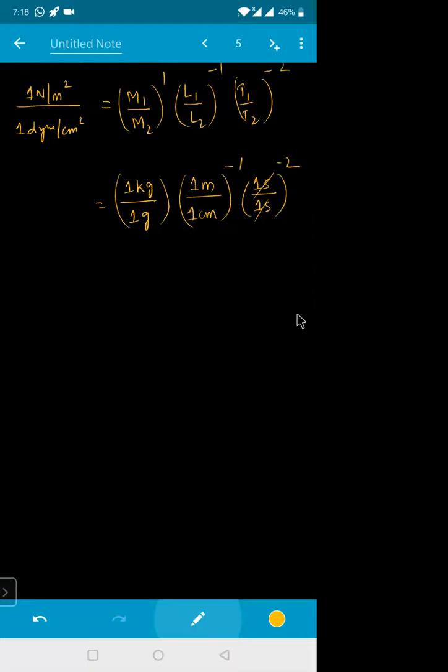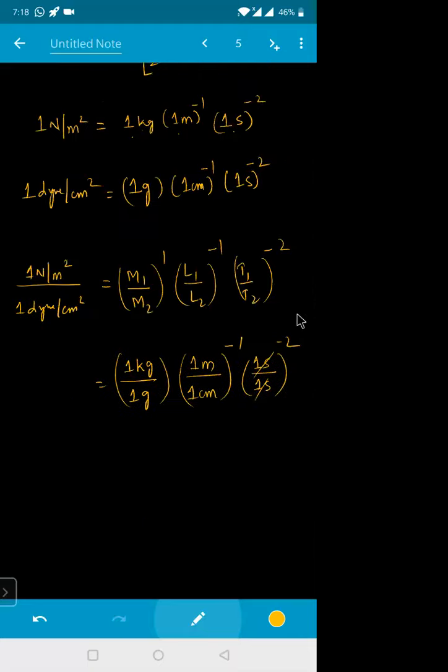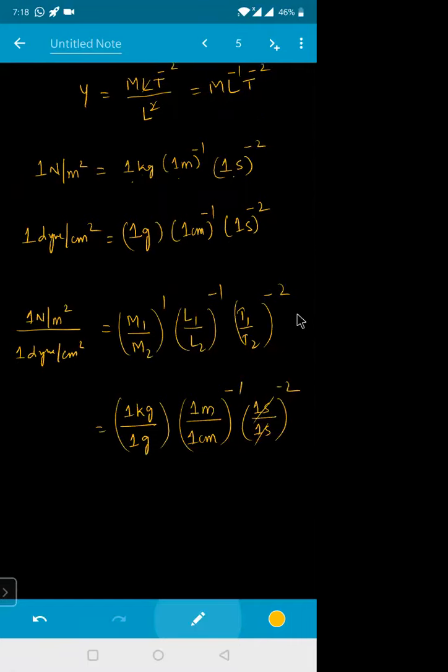We need the answer in terms of dyne. That means 1 kg will be equal to how many grams? 1000. So I can write this as 1000 gram divided by gram. The next one, 1 meter, in centimeters is 100 centimeter divided by centimeter to the power of minus 1.